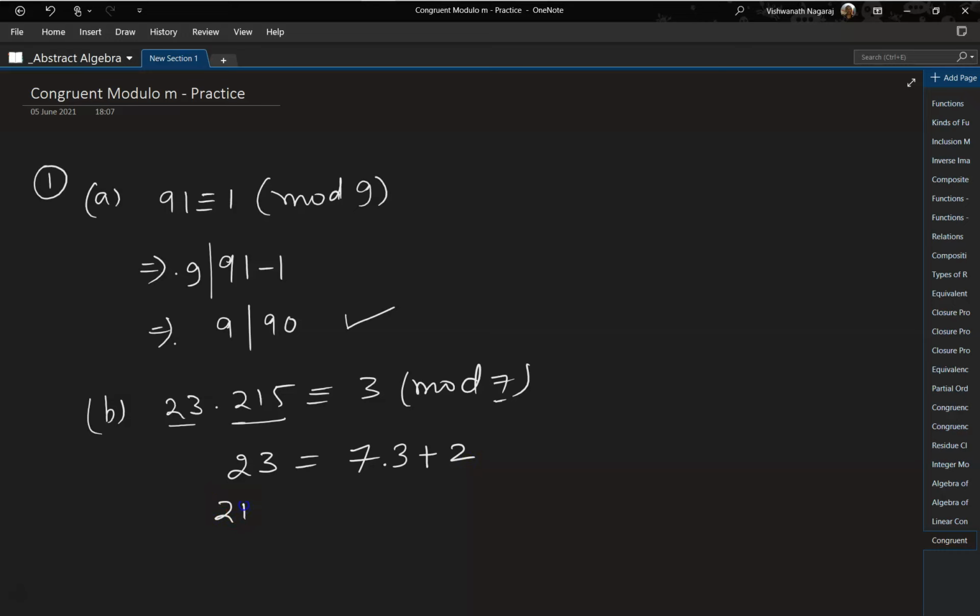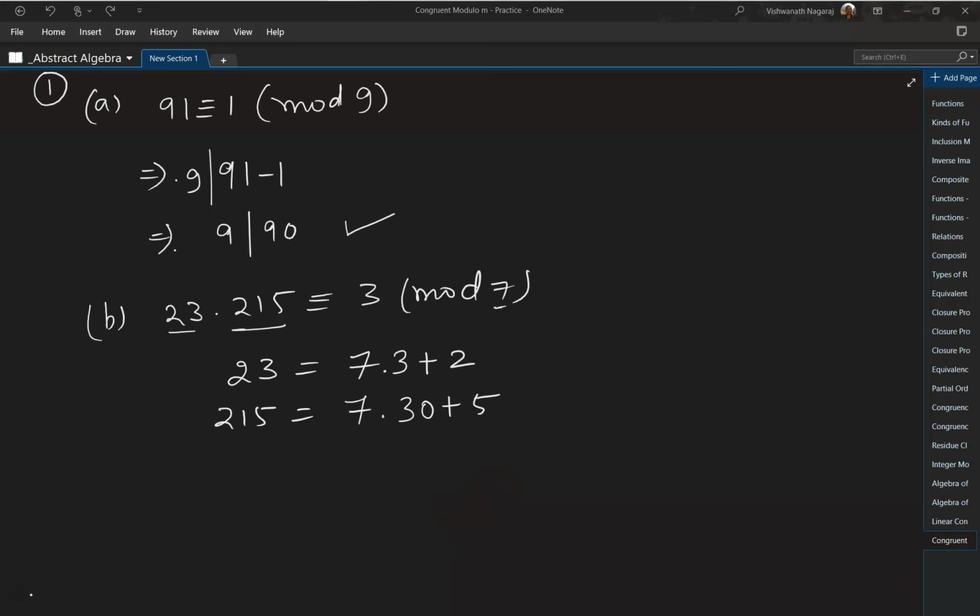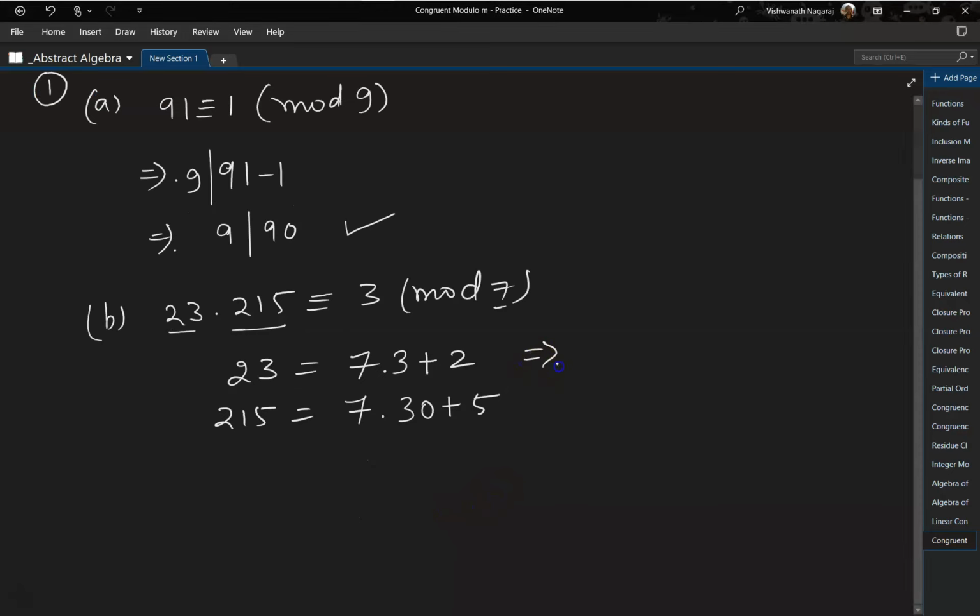Similarly, 215 is equal to 7 times 30, which is 210, and 5 is the remainder. So what this implies is 2 is congruent to 23 mod 7. Similarly, 5 is congruent to 215 mod 7.